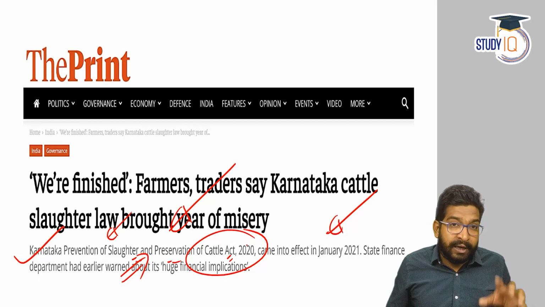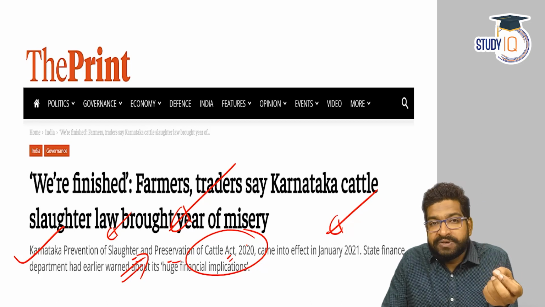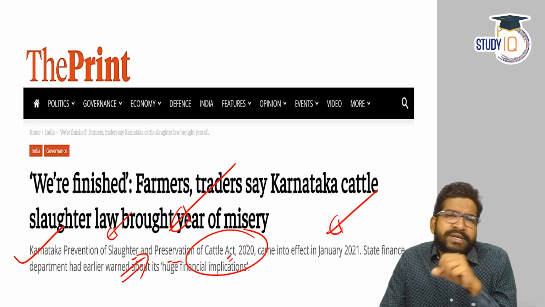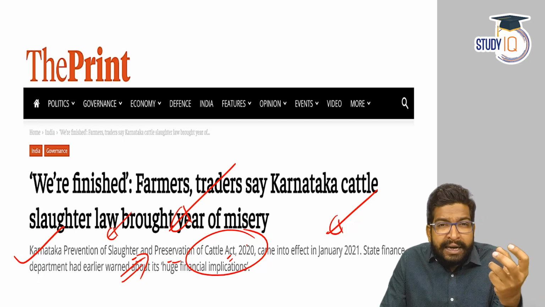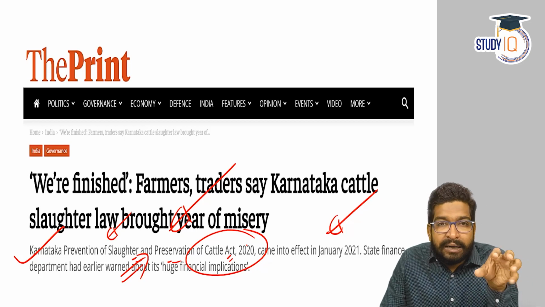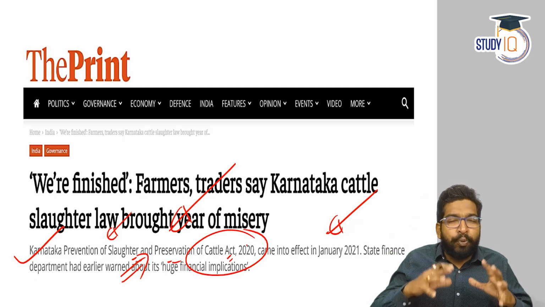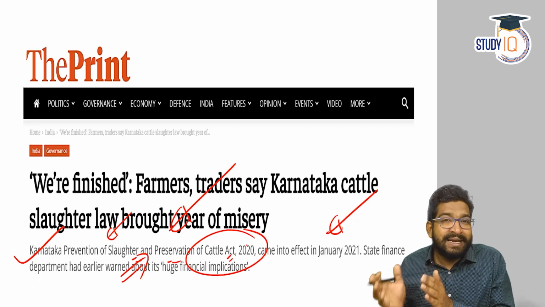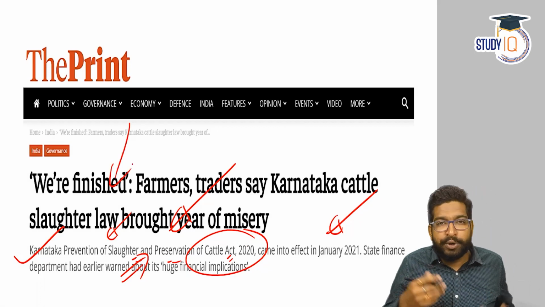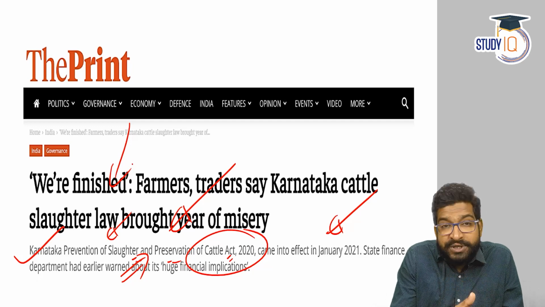Again, I'm quite sure that many of you who are watching this, who are preparing for UPSC Civil Services or State PSC, aspire to be administrators. This is going to be a very interesting discussion for you from the policy planning and policy implementation perspective. Very seldom in India do we see that a bill which has been introduced in a state legislative assembly or even the Parliament has its post analysis or consequence analysis done. Say, imagine a bill like this is going to be introduced in the Parliament or State Legislative Assembly. Before we introduce the bill, what is going to be the impact of this? That has to be studied.